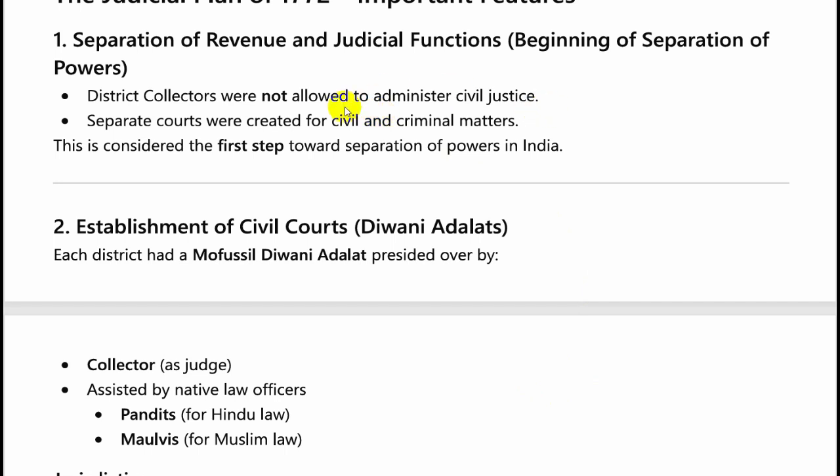In the earlier 1753, we had seen that collectors were administering civil justice. Now they were not allowed to do that. Instead, separate courts were established for both the civil and criminal matters. So this was the first step towards separation of powers, that is revenue collection powers and judicial function in India.